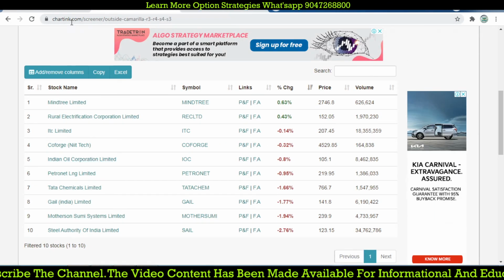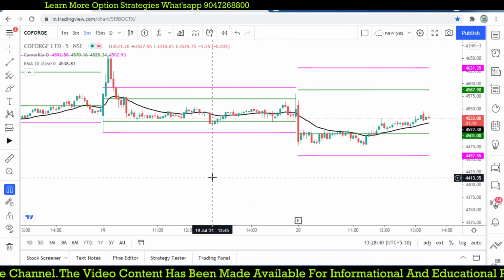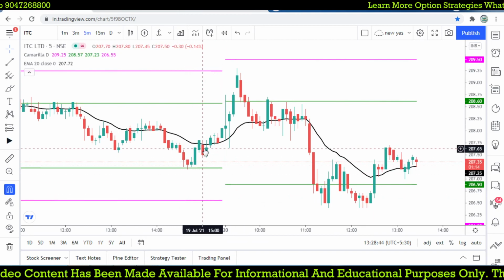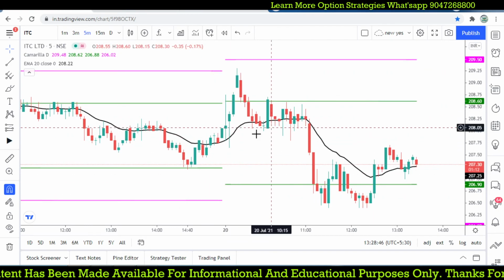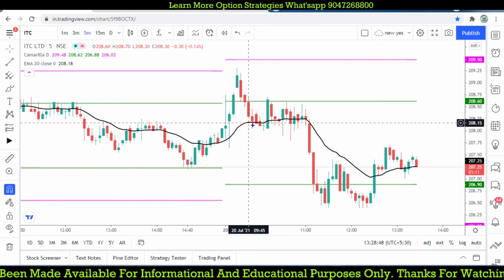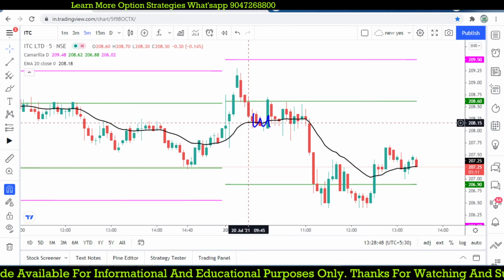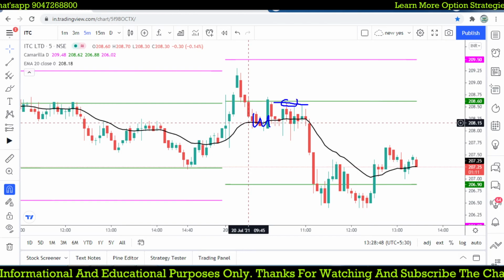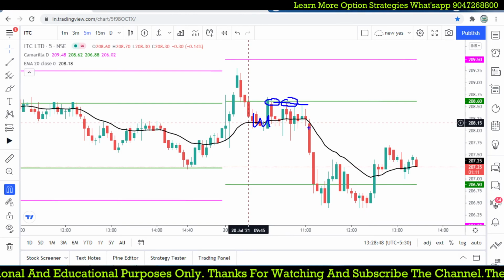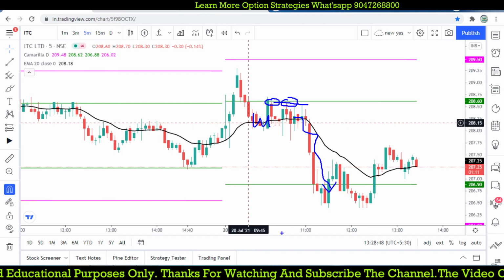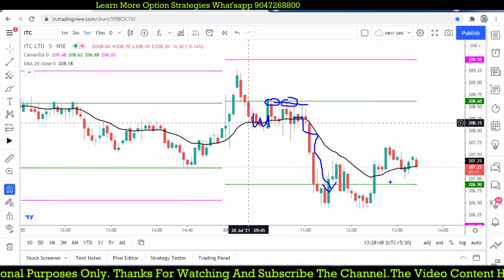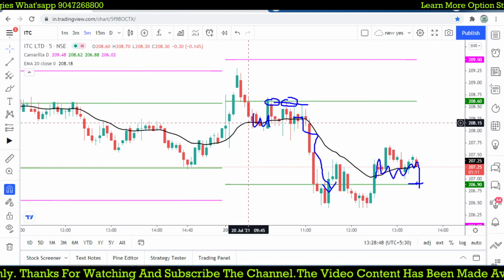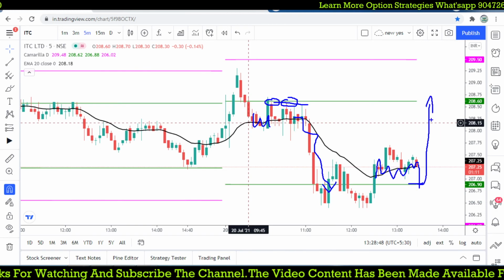And any other stock, let's check ITC. ITC goes up at the opening itself, and from here the price is trading on the moving average, so we may be placing the sell order at R4. That is what got triggered at this point. After that it gives the target, trading around the moving average. So whenever it comes back to this level, we may try to take the position with R3 as our target.